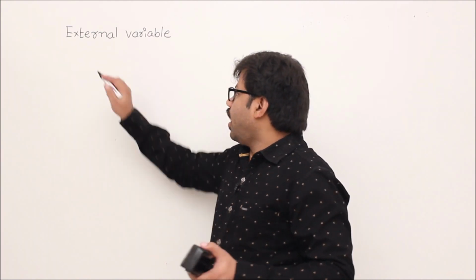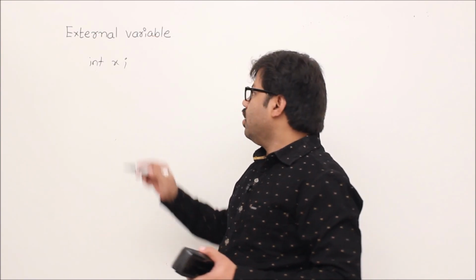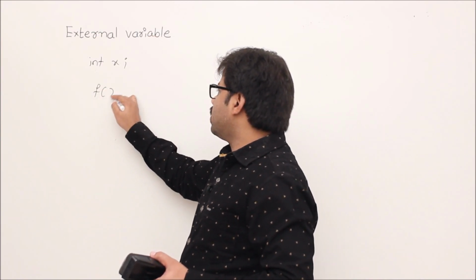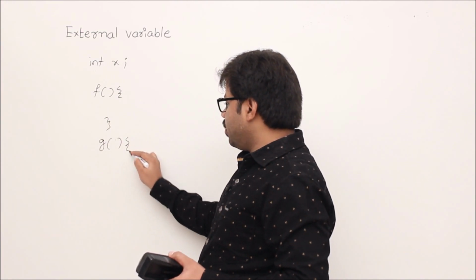Let's talk about global variables. A global variable is a variable which is generally used for communication across functions. That's why I declare that global variable not in any function. For example, I declare a global variable like this. So how do we find out whether a variable is global or not? Very simple.